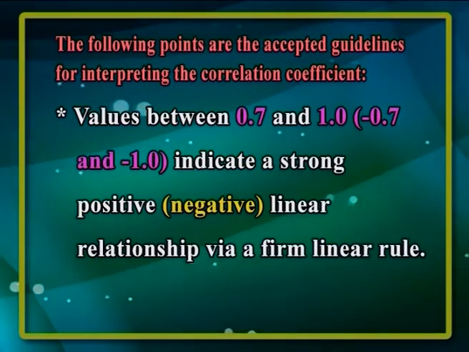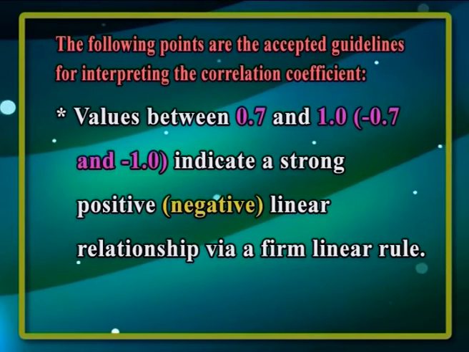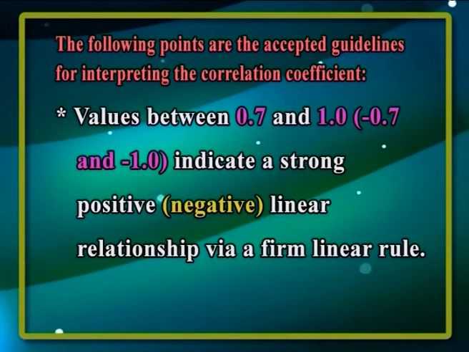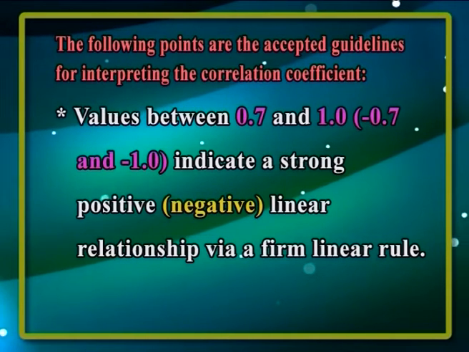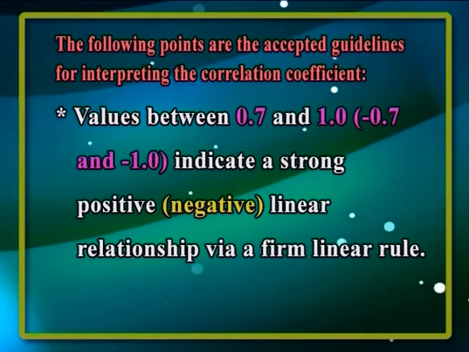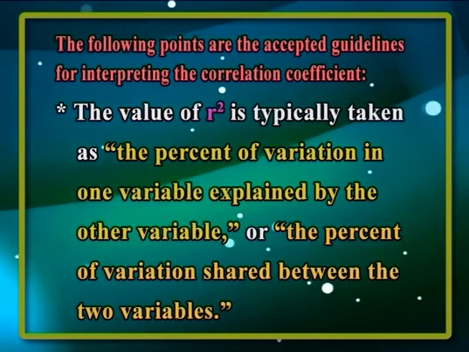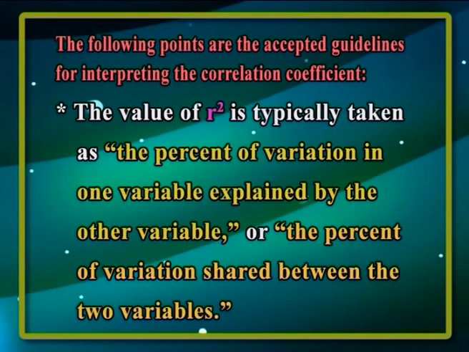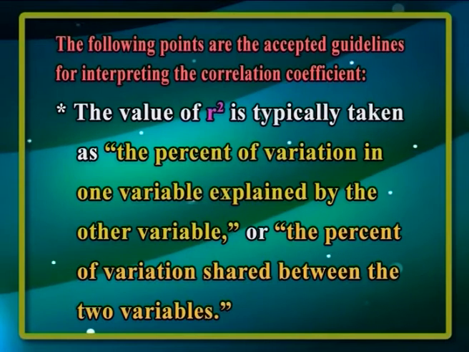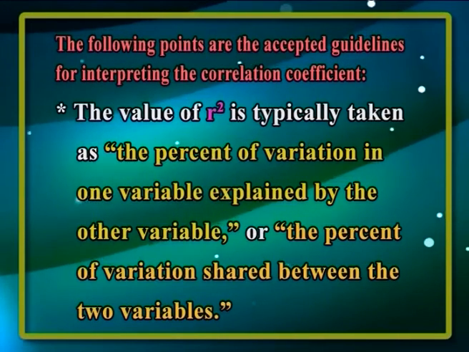Values between 0.7 and 1.0, that is -0.7 and -1.0, indicate a strong positive, that is negative, linear relationship via a firm linear rule. The value of R square is typically taken as the percent of variation in one variable explained by the other variable, or the percent of variation shared between the two variables.